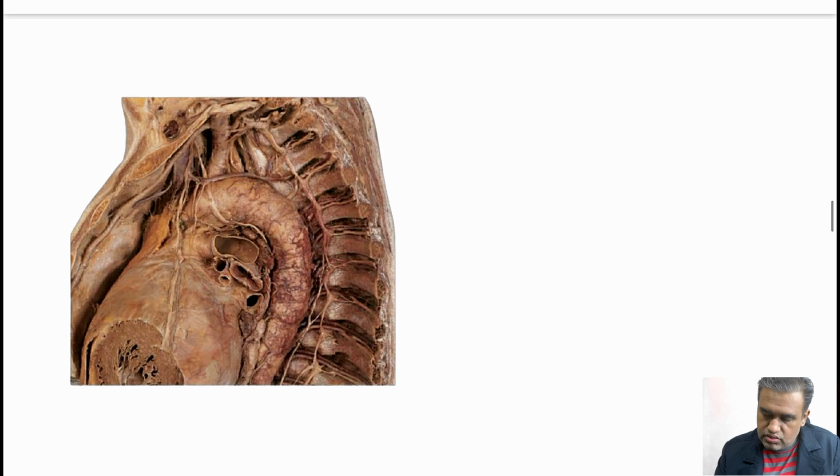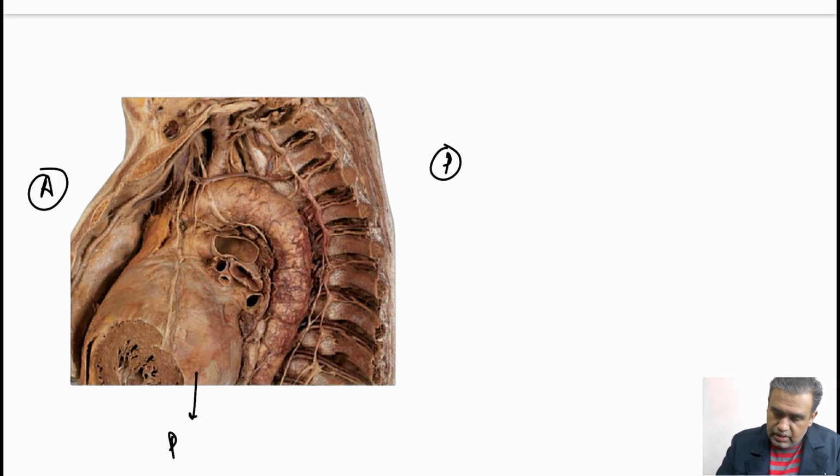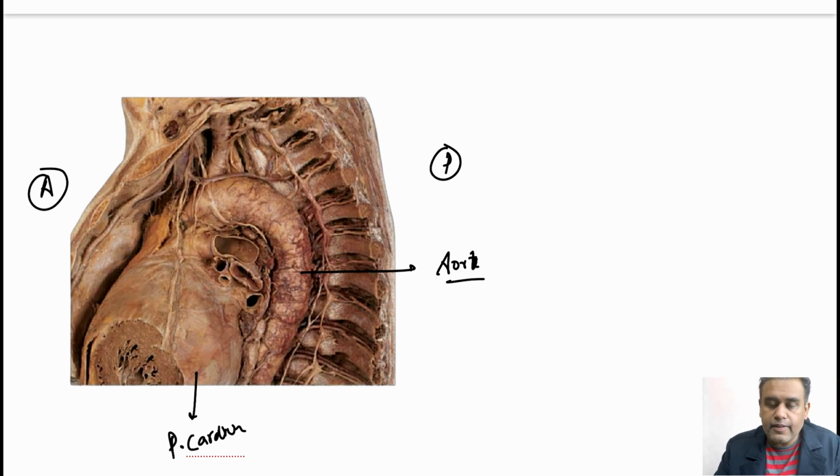Let me show you an image over here. See, this is a sagittal view, a cadaveric view, the anterior part over here, the posterior part over here. This is the pericardium. I'm writing P dot cardium, that is pericardium, right? And this, you can imagine, is the aorta, the arch of the aorta going back. This over here is, you can say, the root of the lung.